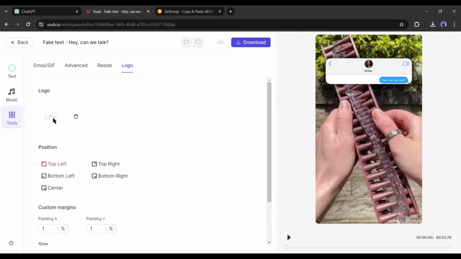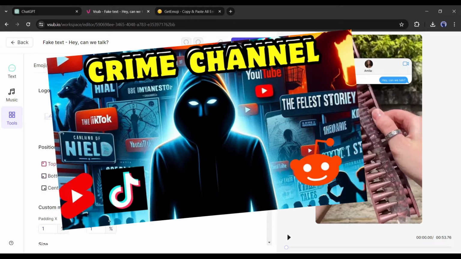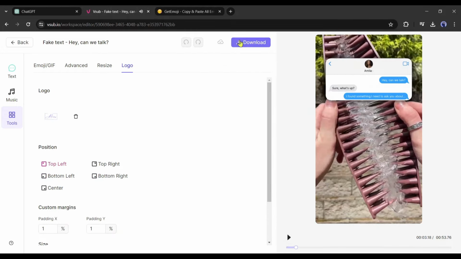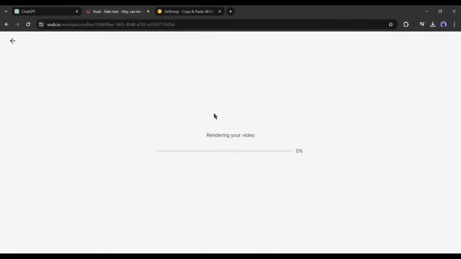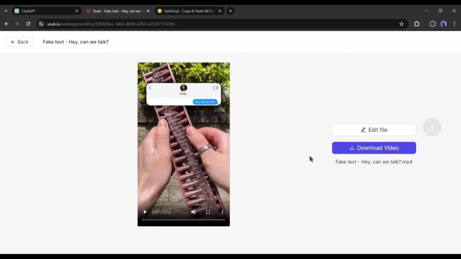I explained all of these features in the Reddit story video. If you didn't watch the video, watch it from the I button. Okay, after all is set, hit the download button. Once the render is completed, click on the download button to save the video on your device. Our video is now saved on our device. Let's have a look at the video.